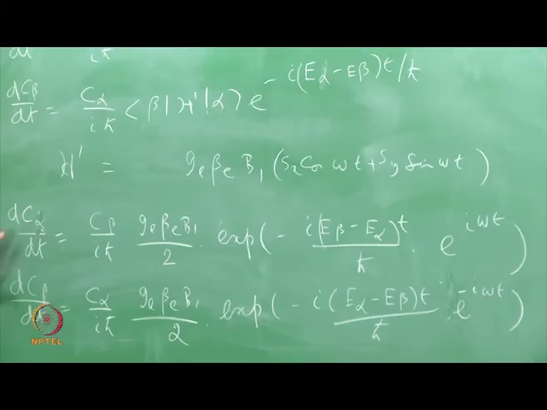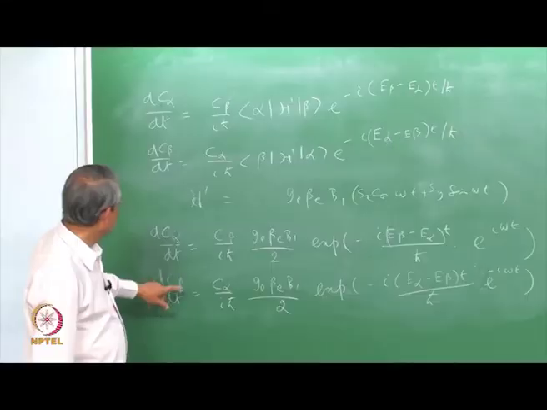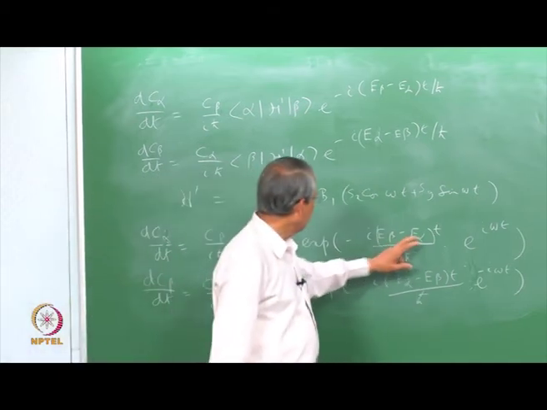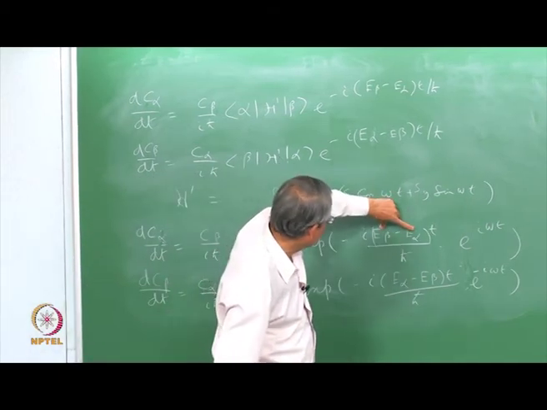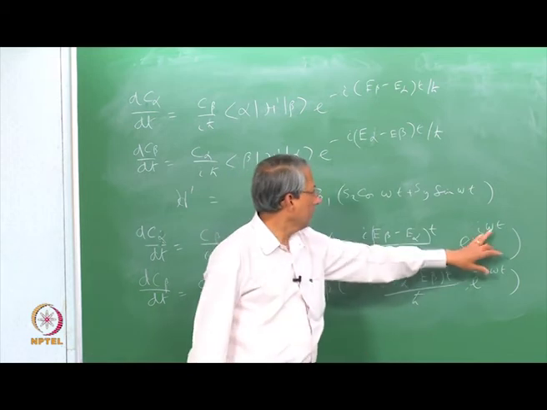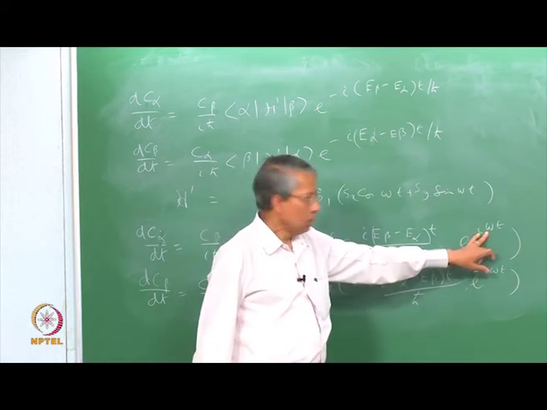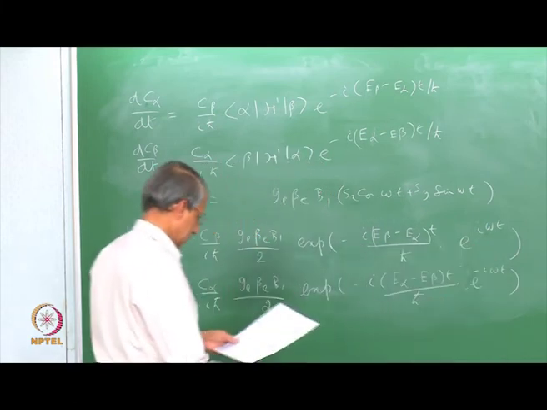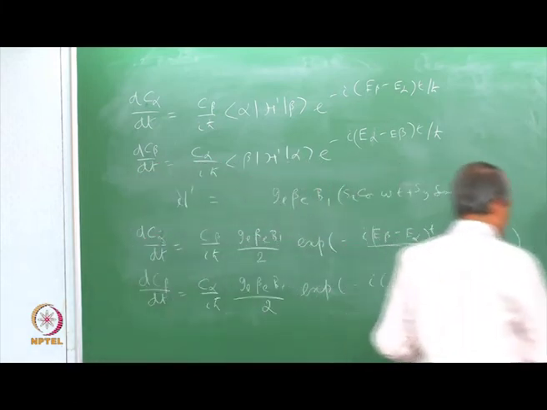Here you see again that these are two coupled differential equations, and the way these two energy levels alpha and beta come in is through the energy difference that comes into the picture here. This omega is the frequency of the B1 field rotating around in the xy plane. Now, to solve this,